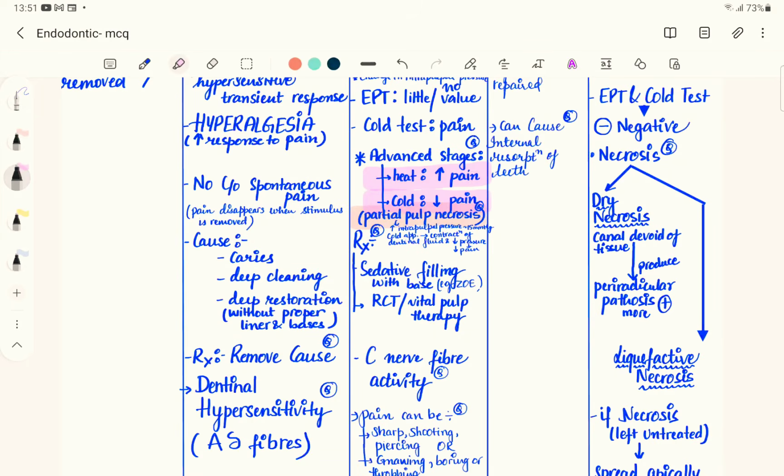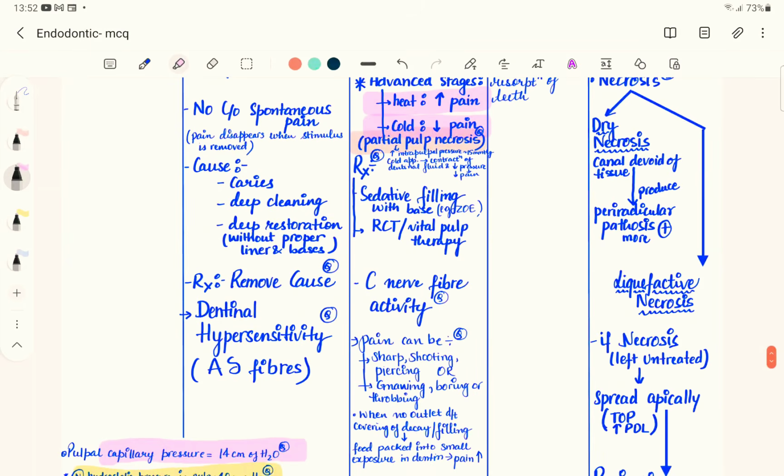And in this case you have to fill the tooth with a base which has a sedative property, like zinc oxide eugenol. Or if the tooth has become necrosed, there is partial necrosis, so in that case you have to go for a root canal therapy, or you can do a vital pulp therapy like pulpotomy if the tooth is still vital. The nerve fibers associated with irreversible pulpitis are the C nerve fibers.